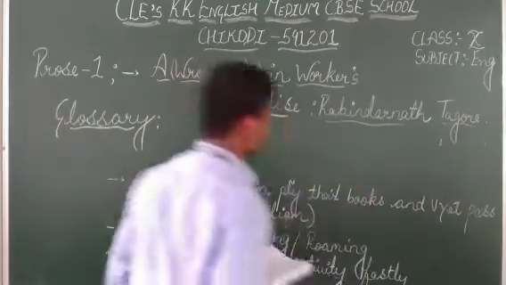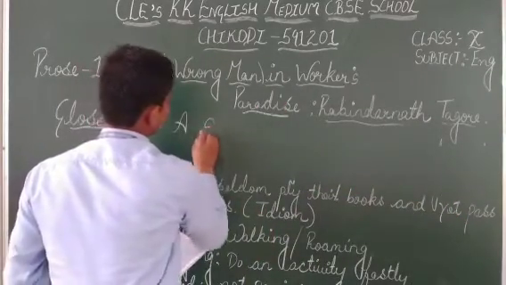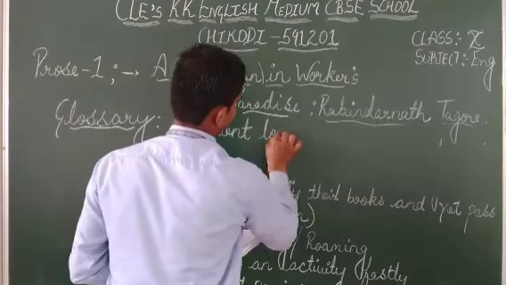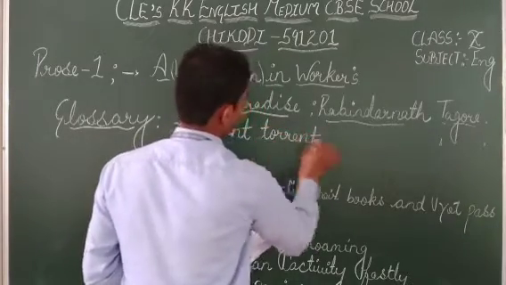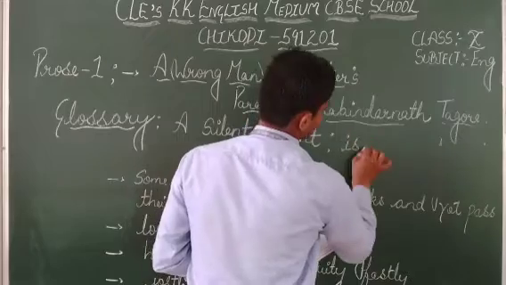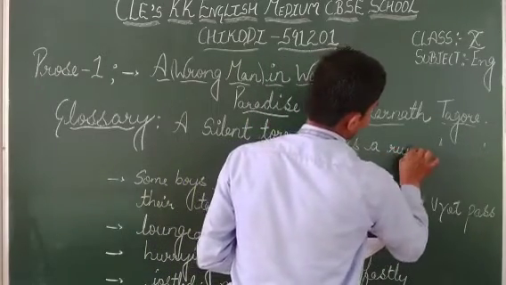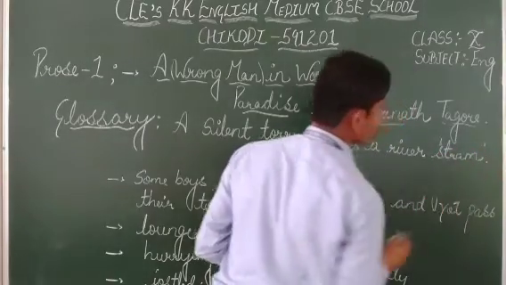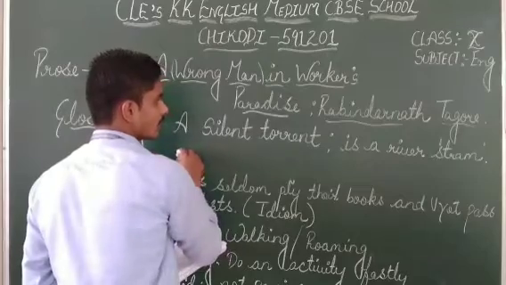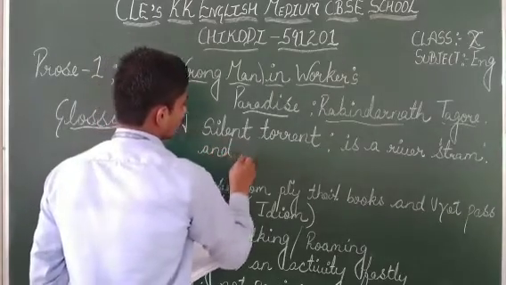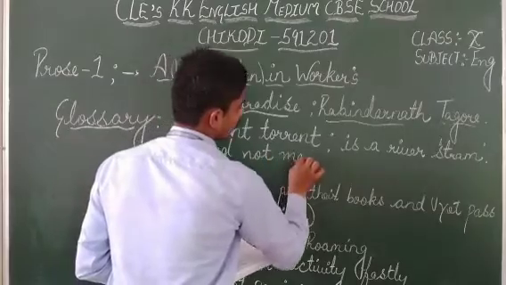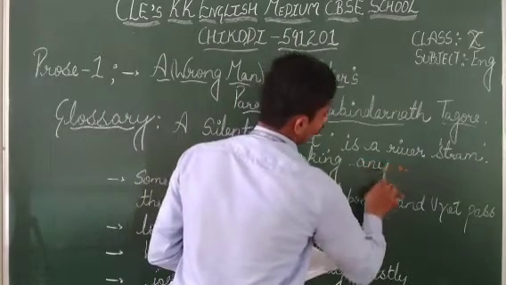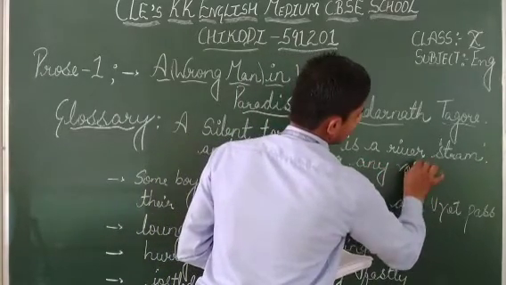A silent torrent is a stream. Another phrase came in paragraph number 8, a silent torrent. It is a river stream flowing very fast, and it is not making any voice. Why is it not making any voice?